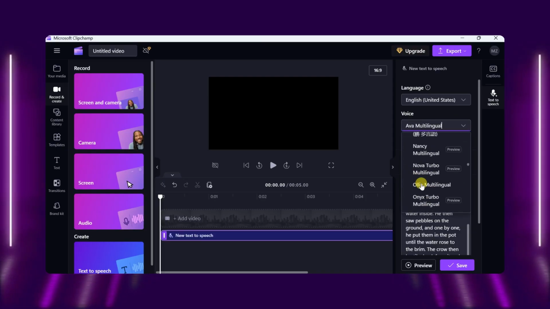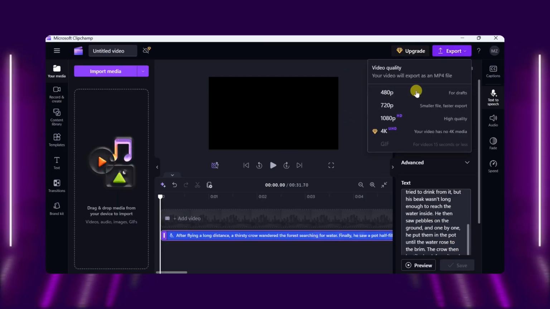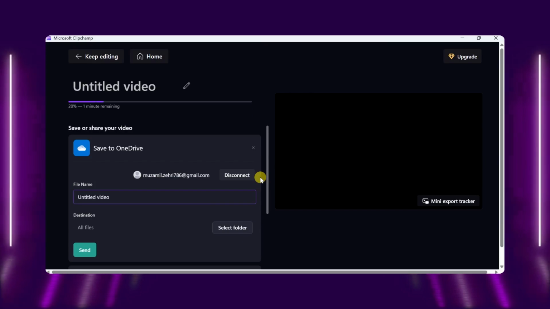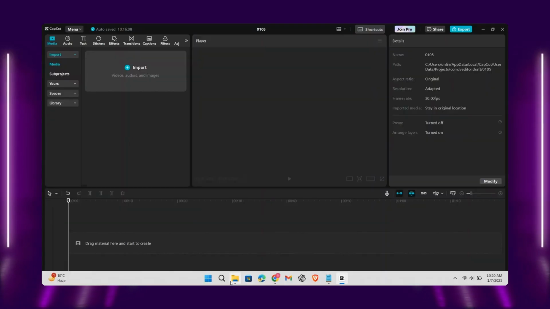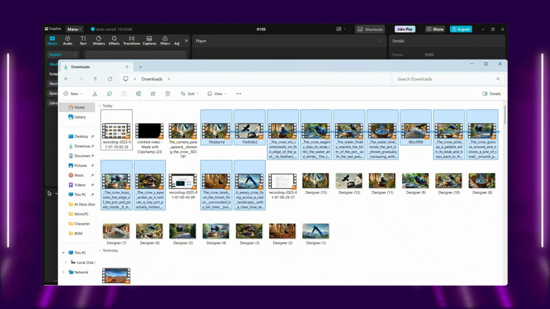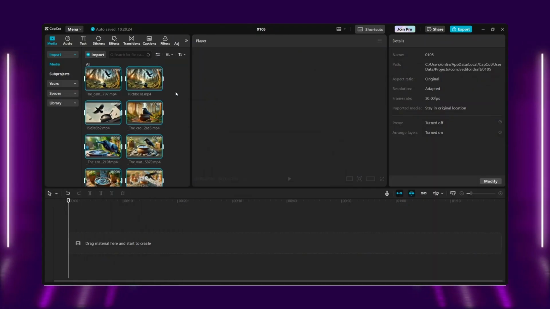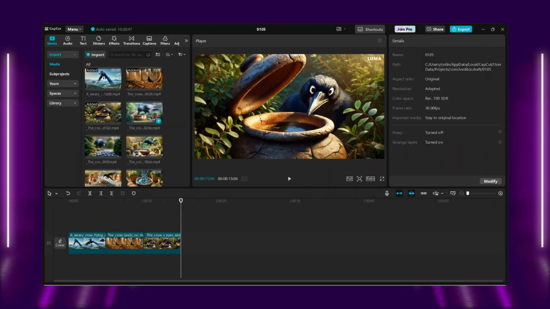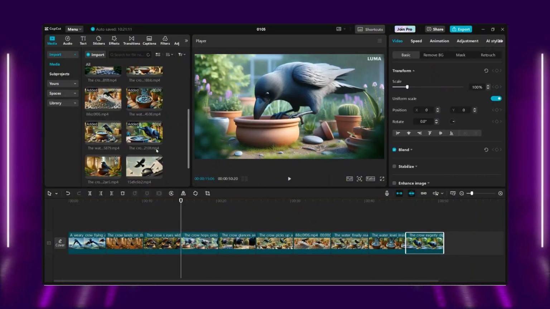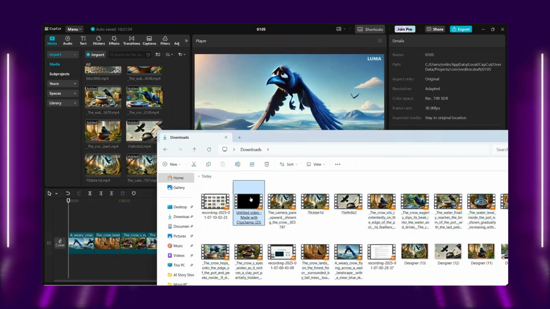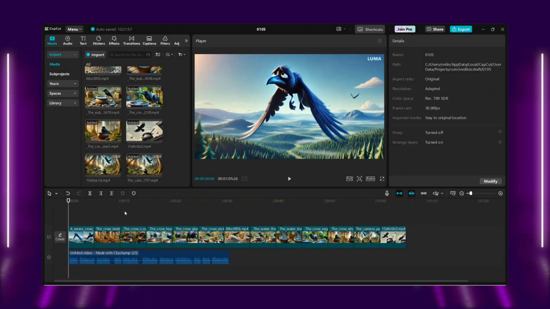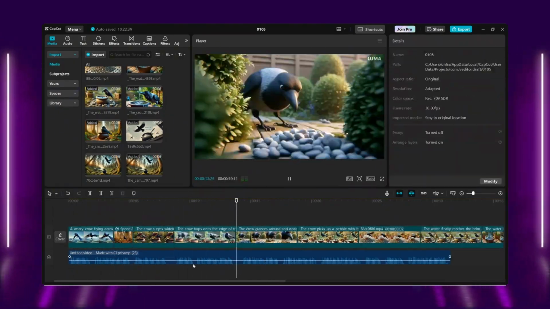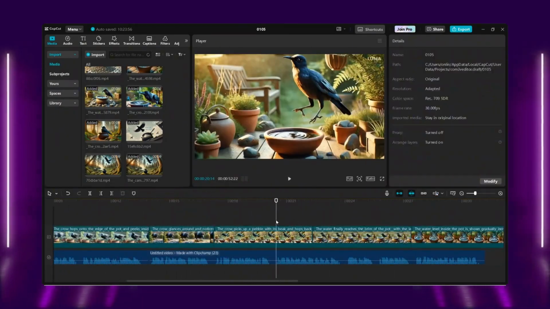The audio is added to the timeline, or simply export the audio. Now everything is ready. We just need to combine them for editing. I'm using CapCut. Import all the video clips, then click on Sort, choose Time Created, and then Latest or Earliest. Now all the videos are in sequence. Drag the videos to the timeline one by one, in sequence. After that, import the voiceover file, click and extract audio, then adjust the video clips according to the voiceover.